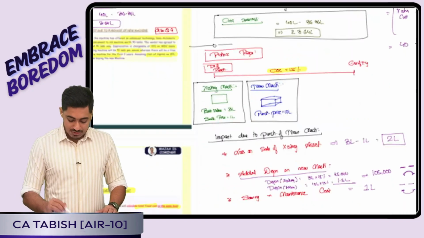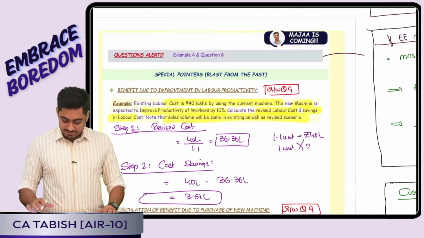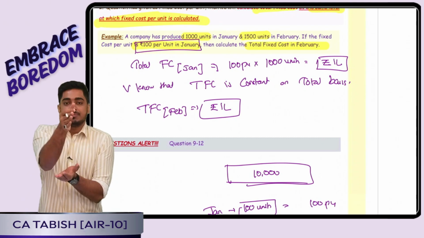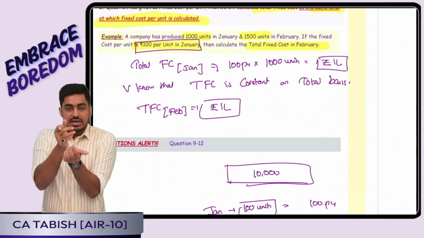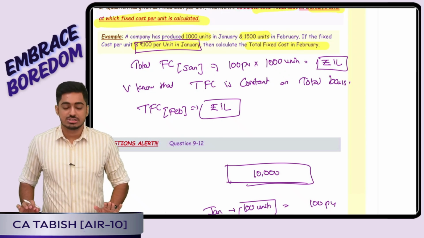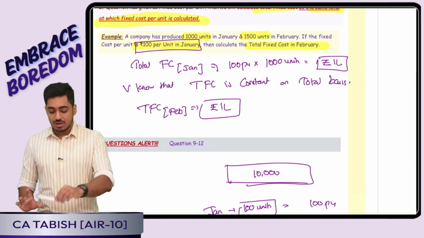The final point which we had discussed was whenever the question gives me my fixed cost on a per unit basis, the level at which they gave the per unit cost, at that level only I will convert it into total cost. I keep it as total fixed cost, as constant. Is this clear, everyone? That's all for this chapter.